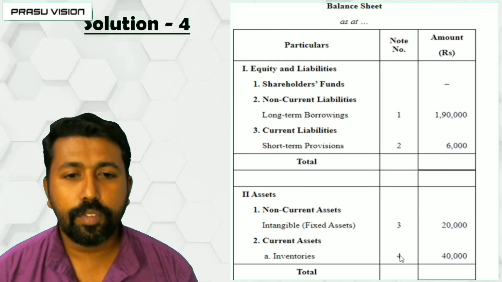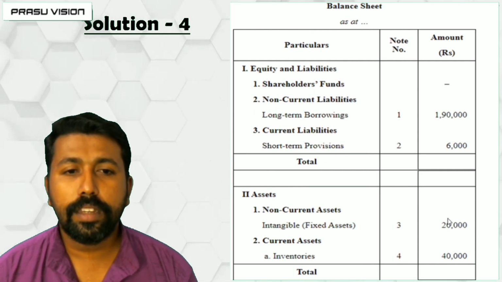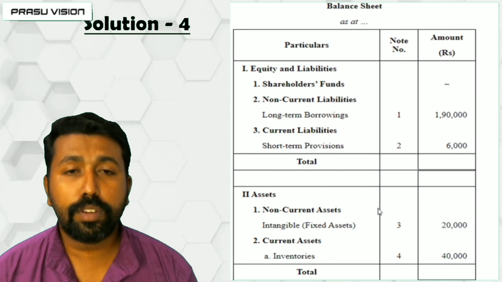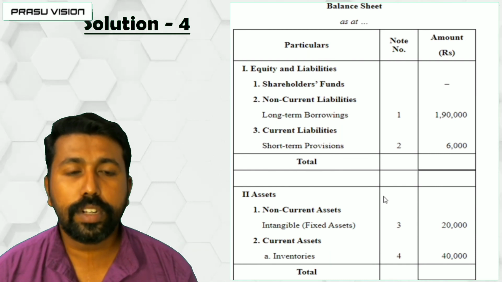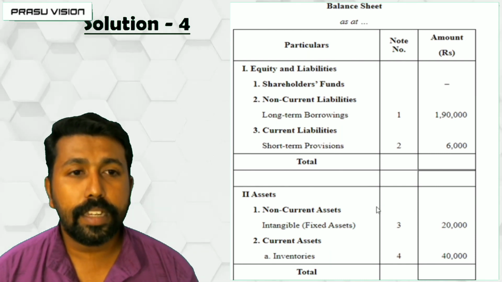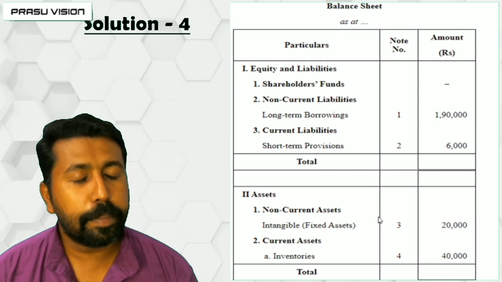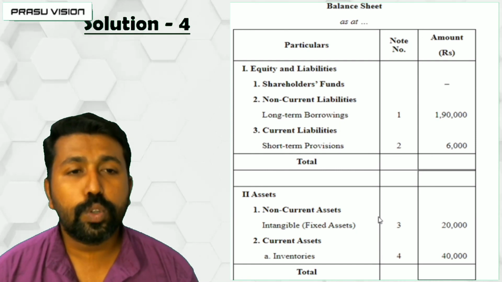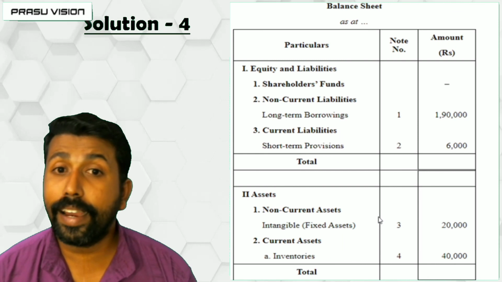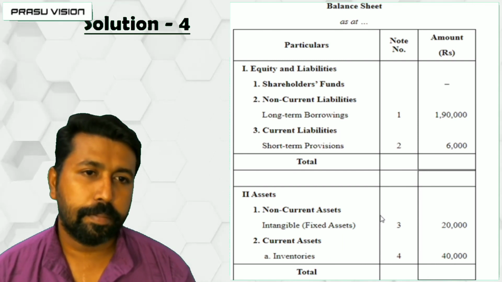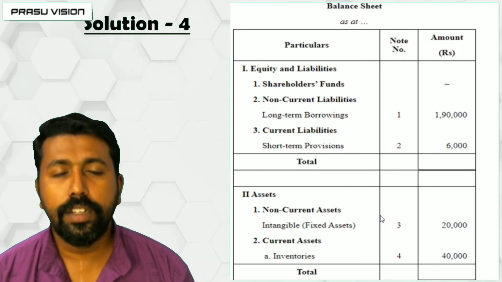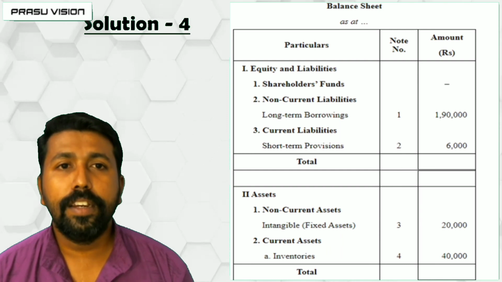Inventory is there, that amount is recorded under current asset. When we find the total, it will be different because all the items are not there, so it is not tallied. But remember, in this way also we can represent our answer, how to record by drawing an extract of balance sheet. Extract of balance sheet. So my dear students, please keep in mind the format.